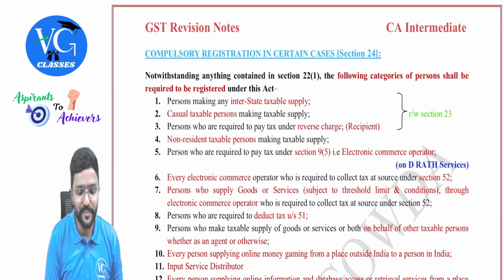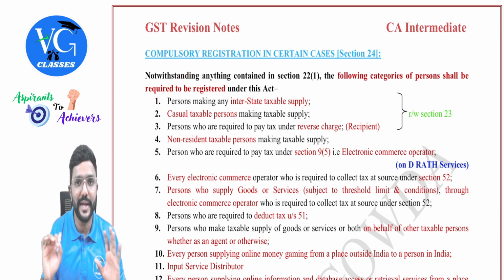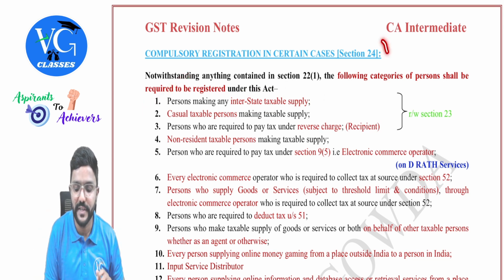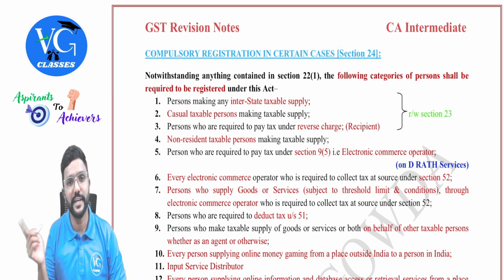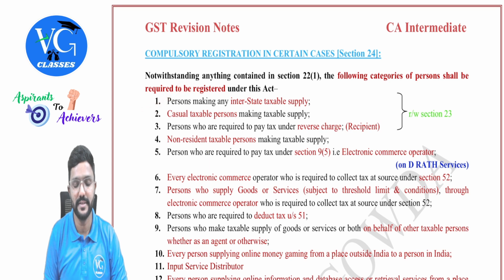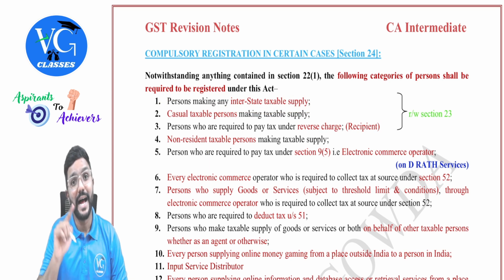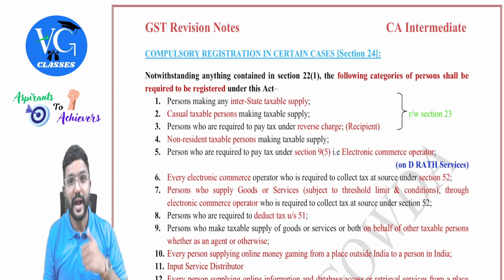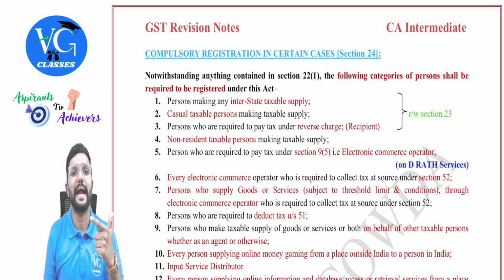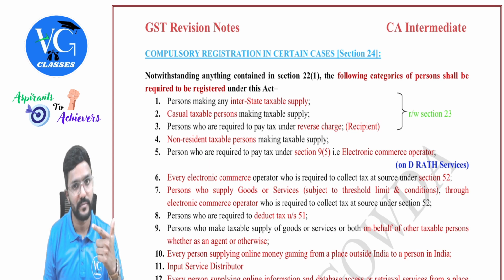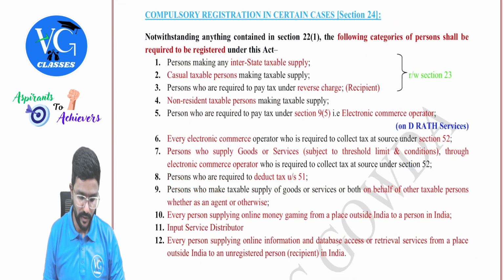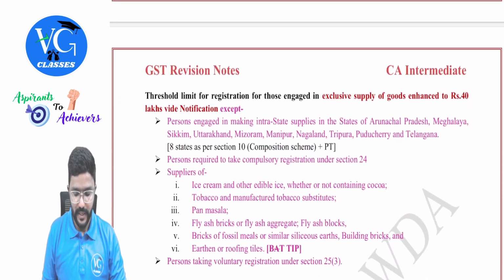So I repeat, you don't amend anything. This is how it is actually given in section 24. But after studying 23, what I should understand here is a person making any interstate taxable supply of goods other than notified handicraft goods or goods which are predominantly made by hand by craftsmen. Got it? Yes. Chalo. We'll continue.